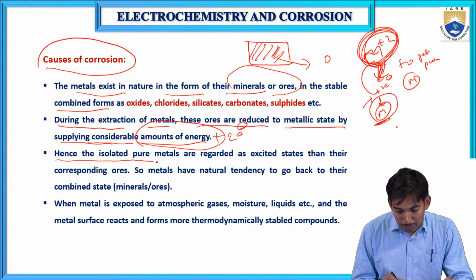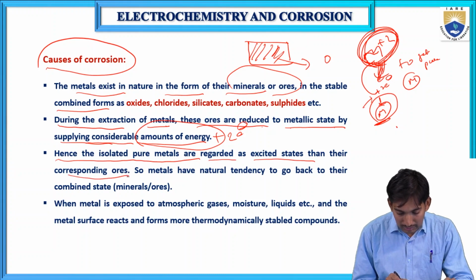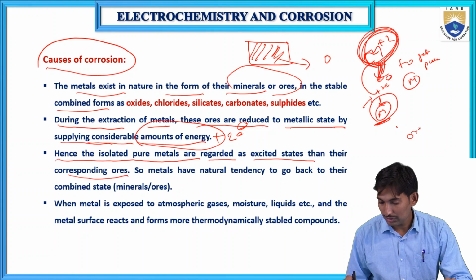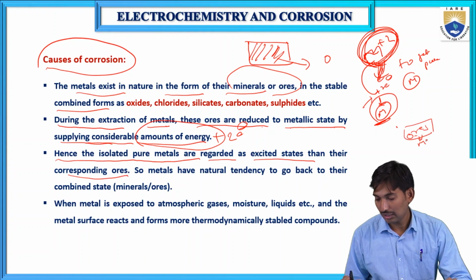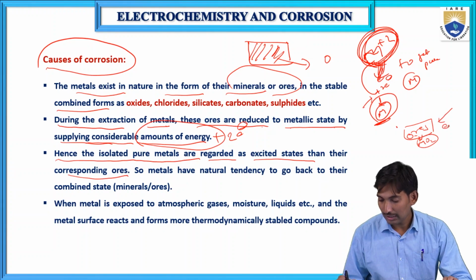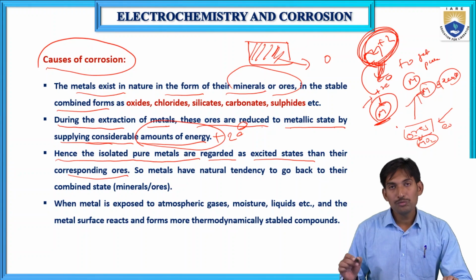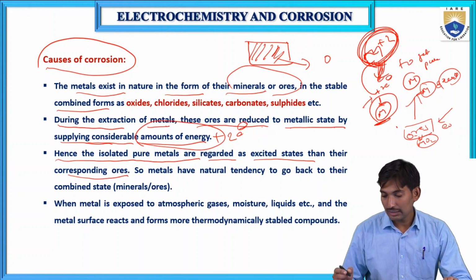Hence, the isolated pure metals are regarded as being in an excited state compared to their corresponding ores. Ores, the metal oxides or metal sulfides, have some energy. When we supply electrons, the metal gets to its pure form, and this pure form is in an excited state.